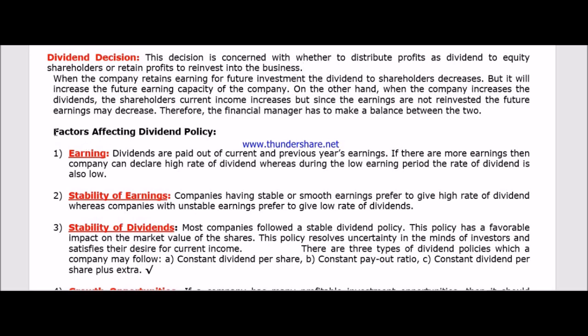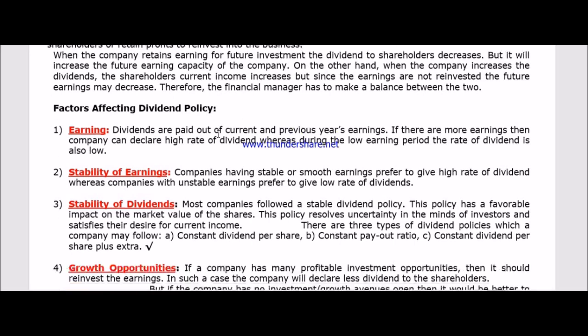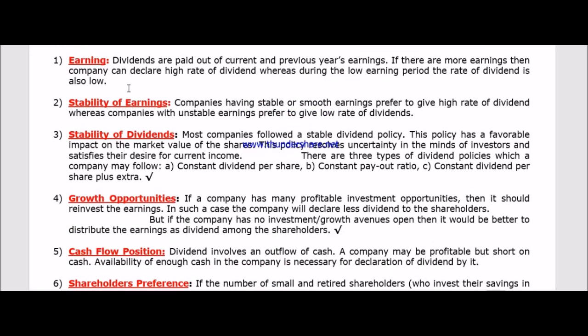Next, the factors that affect the dividend policy. Factors affecting dividend policy. So what are those? First one is the earning. It is very simple. You know the meaning of dividend, right? Dividend means the part of profit.